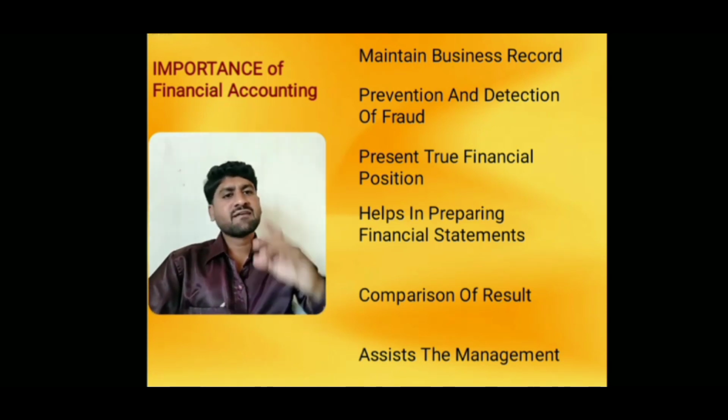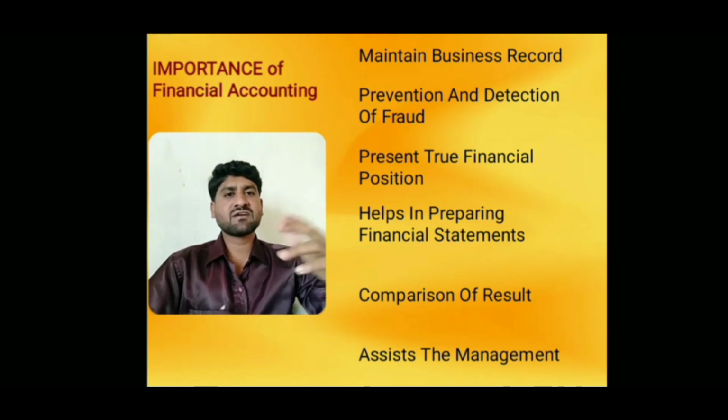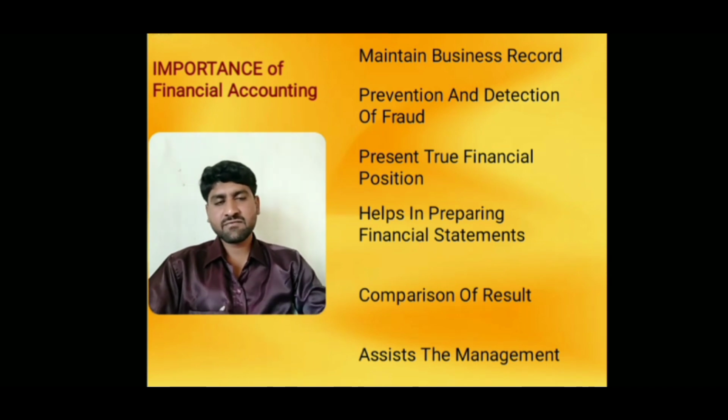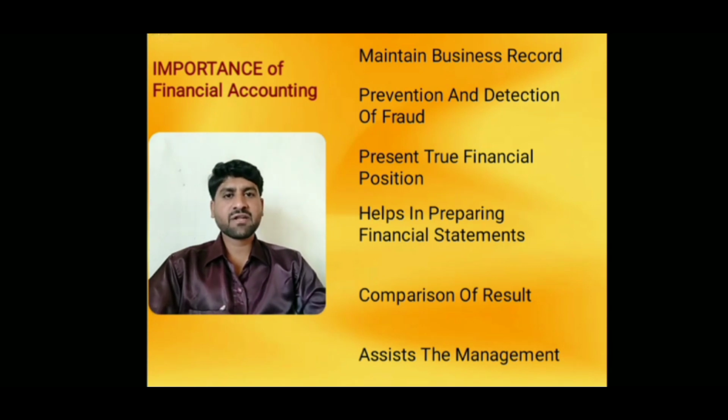So friends, with the help of financial accounting we always compare the data and assist the management. Of course, financial accounting assists the management in taking suitable measures, prevention and detection of frauds, and gives suggestions, guidelines and direction for improving work and performance, in order to form better policies, plans and strategies to improve their activities and performance, to earn more and more profit and expand the business.